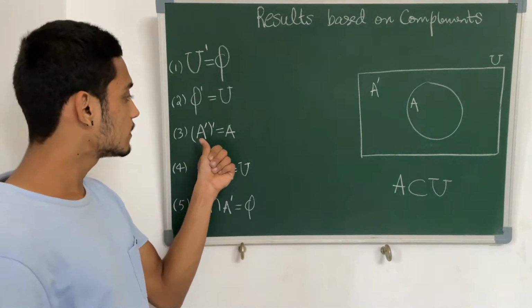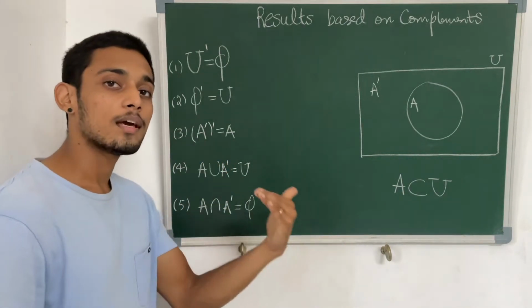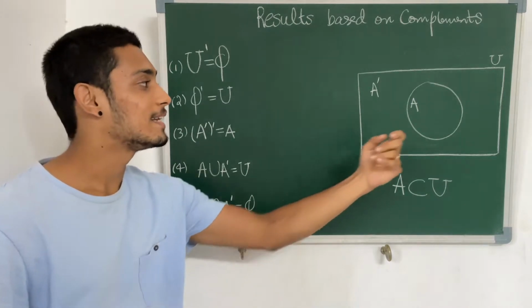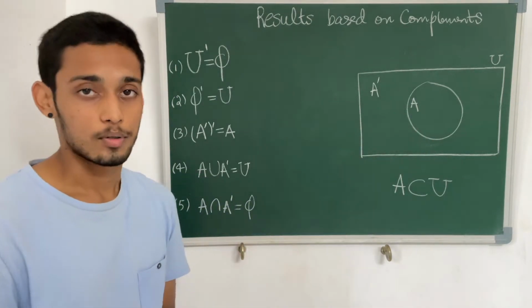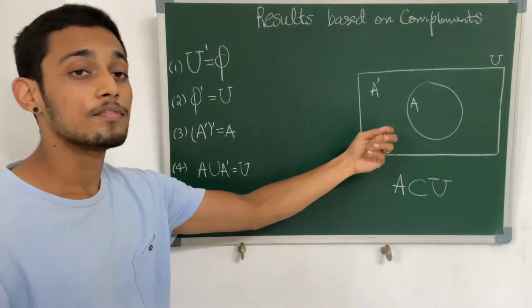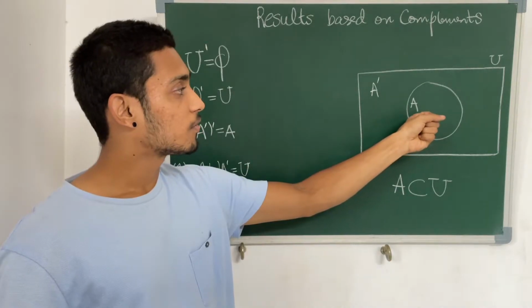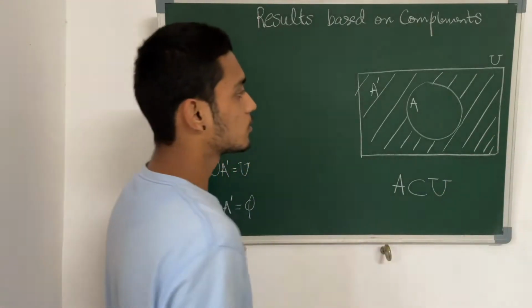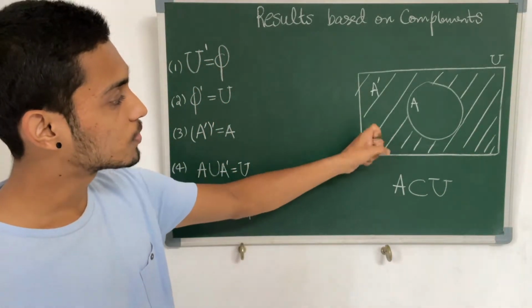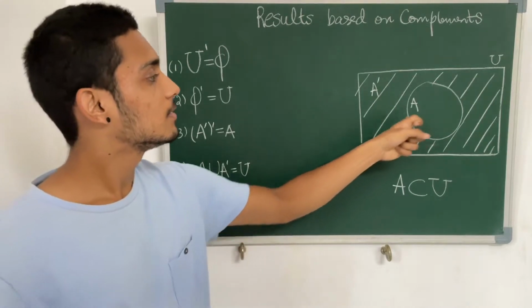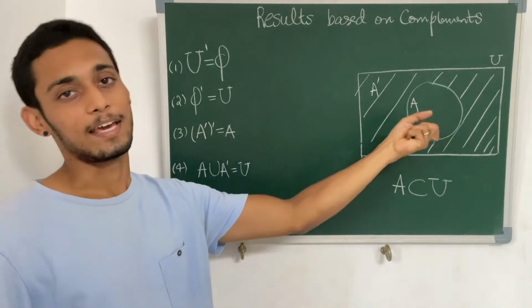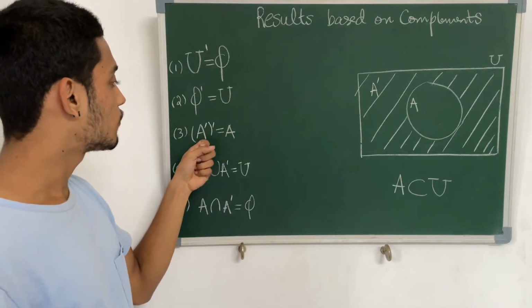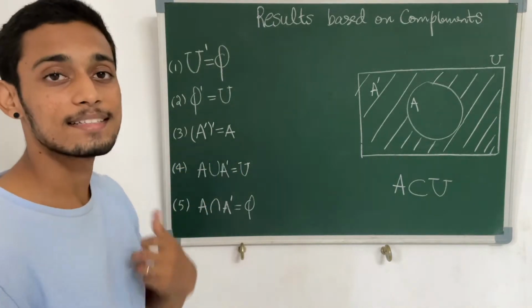Now the result says that the complement of A complement gives us the set A itself. How is that possible? Let us try to understand with the help of this diagram. The complement of A is this part, so we can highlight it. What are the elements which are outside of this highlighted region? This. And what is this? This is A. So the complement of A complement is A itself.